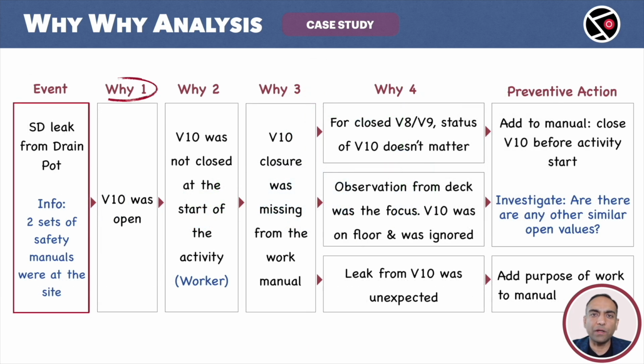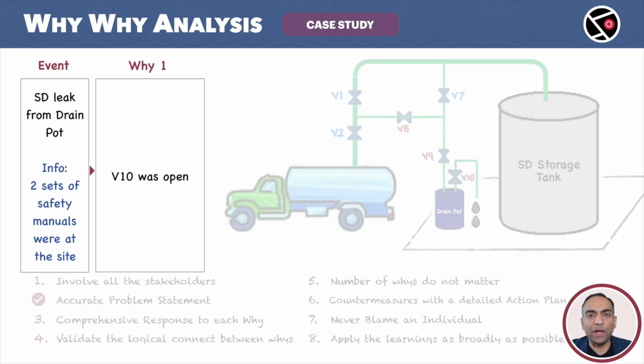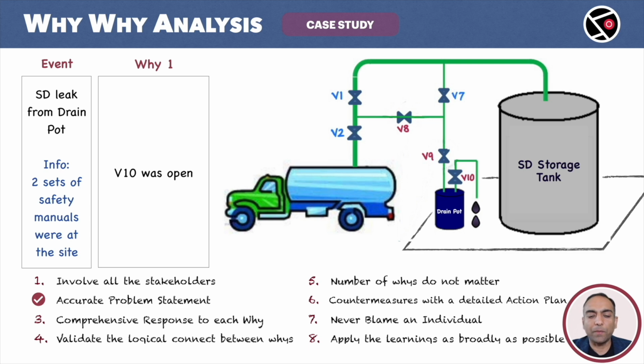Moving to the first why. Why did the SD leak from the drain pot? SD leaked from the drain pot because V10 was open. This is not the only answer to this why. Remember, we are looking at only a small portion of the overall analysis. Let's look at all the responses to the first why, one by one.